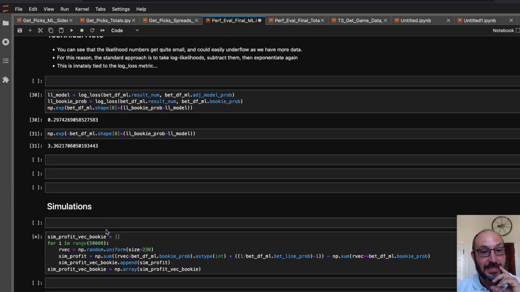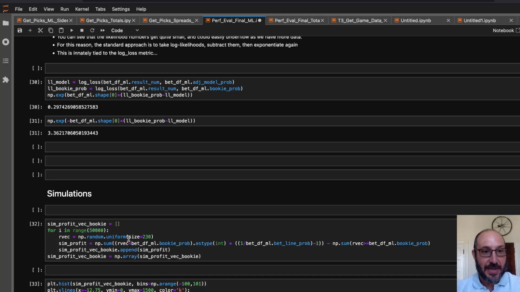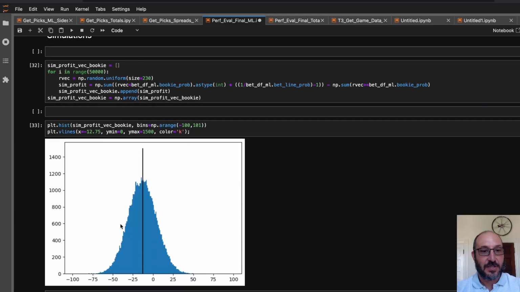But what I did was I took the bets that I made and generated probabilities for each team winning or losing, based on the bookies' probabilities and then based on the model's probabilities. And I looked at how much my set of bets would have won or lost in each of those situations and where my outcome fell within that. So first, under the bookie probabilities, if the bookie probabilities are right, here's 50,000 simulations of how my set of bets would have done.